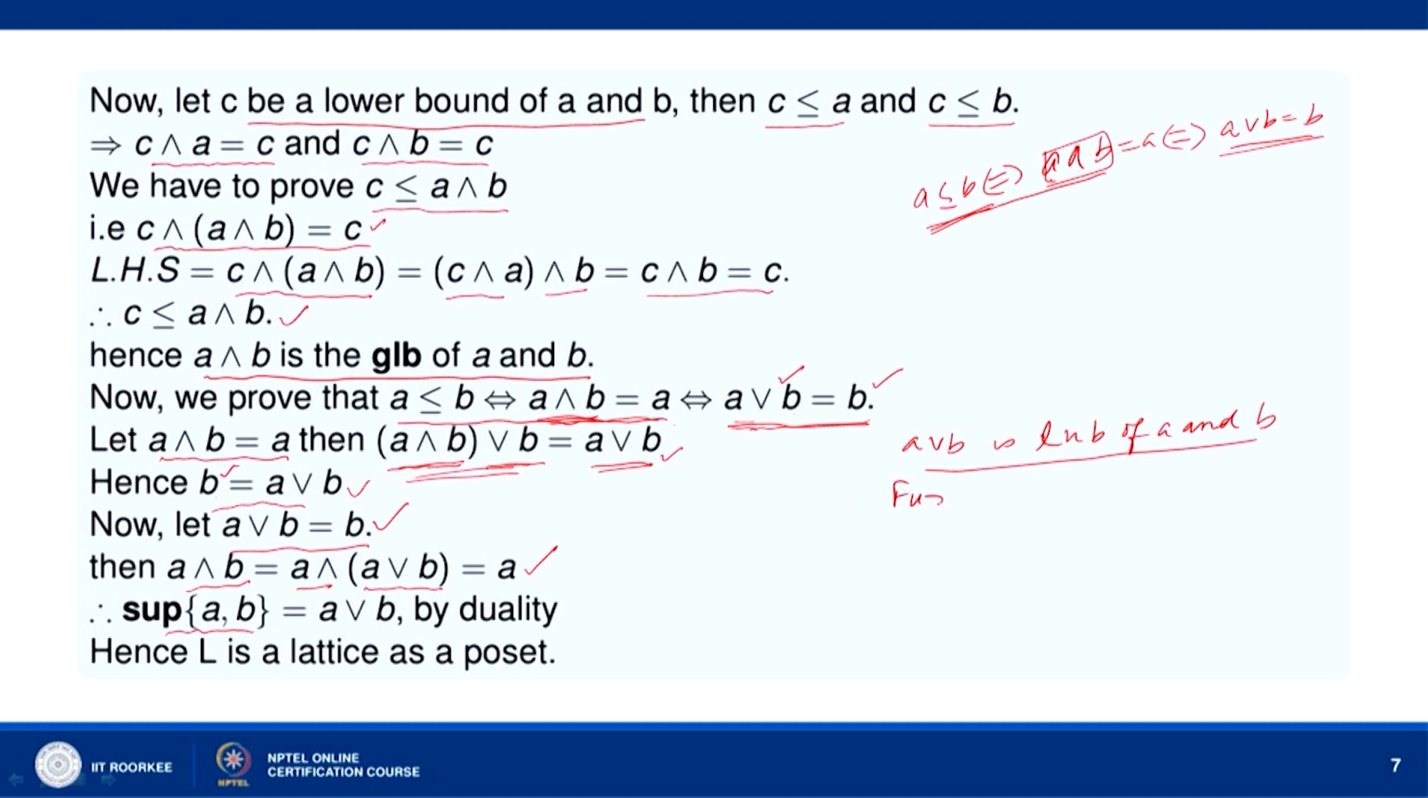Further, A meet B and A join B belong to L. So L contains the greatest lower bound and the least upper bound. Hence, L is a lattice as a poset. So this proves the theorem.